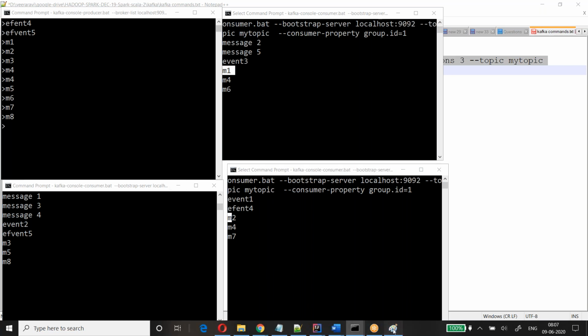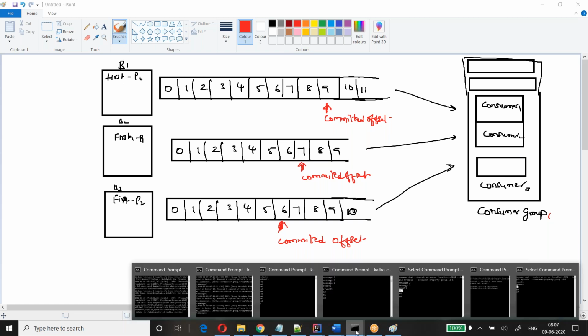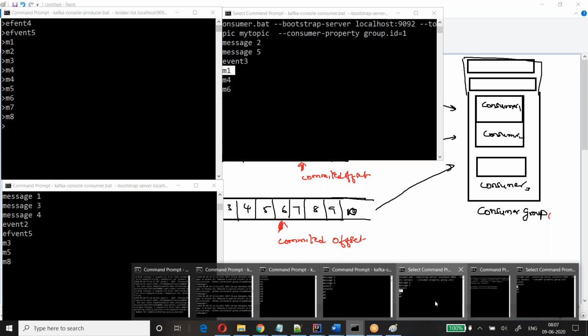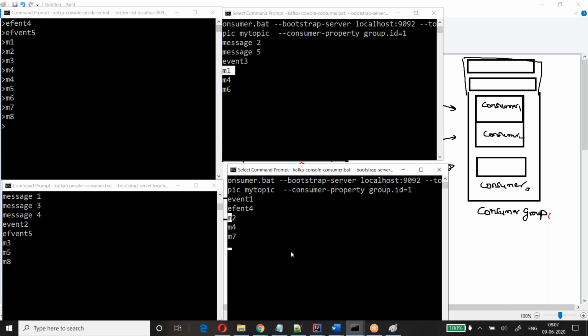Since you have multiple consumers, as I showed in the diagram, they're actually connected to one partition, one consumer. One partition is one consumer, and they start reading the messages. Any doubt? So from M1 to M8, the sequence will be maintained by the offset, and on the receiver side, it will receive in the same sequence in which it has been published.